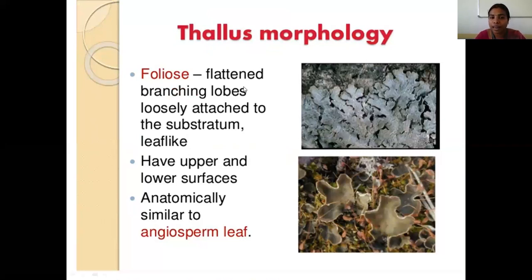It is also flattened. It has branching lobes attached to the lower surface. It has both upper and lower cortex. If you take a section, it has both upper and lower cortex. It has a basal substratum. The upper cortex forms a highly branched lobe-like structure. If you take a section, it is anatomically similar to an angiospermic leaf-like structure. This is how the foliose thallus morphology looks.